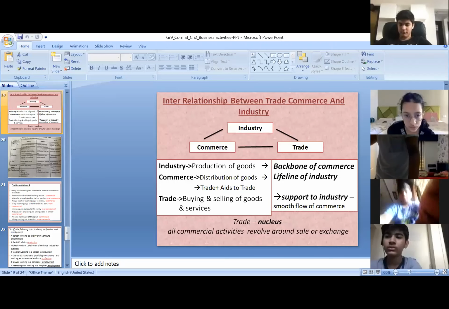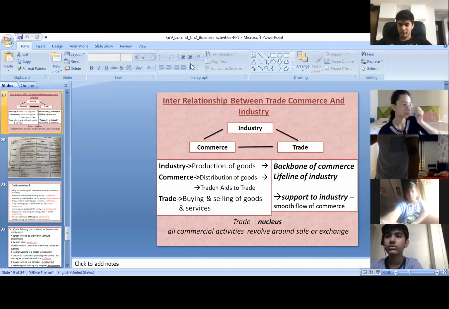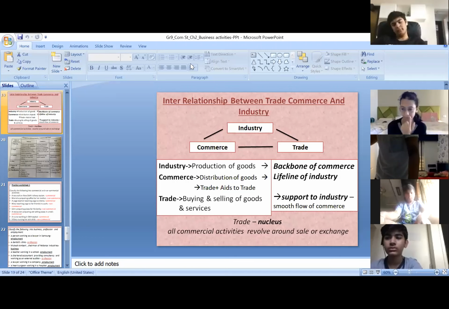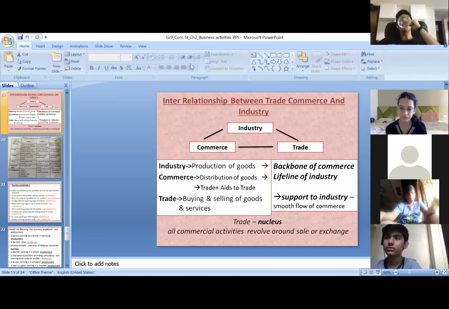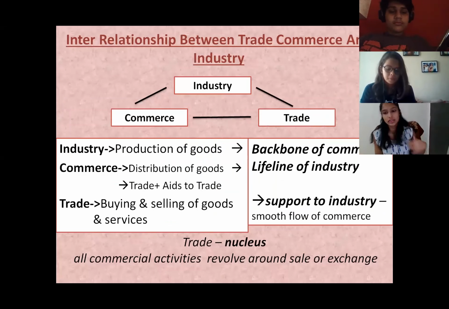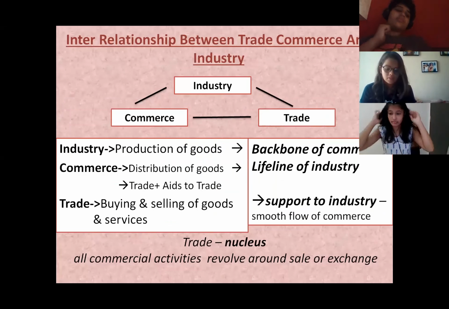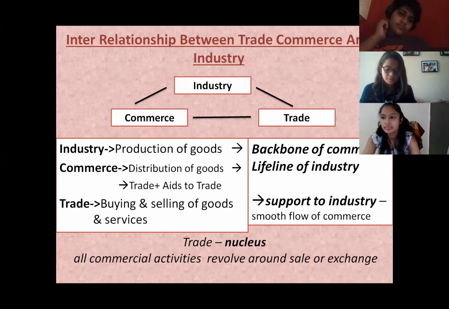Now, in our previous session, we had done aids to trade, types of aids to trade. In this session, we are going to do the interrelationship between trade, commerce, and industry. Trade, industry, and commerce are elements of business.